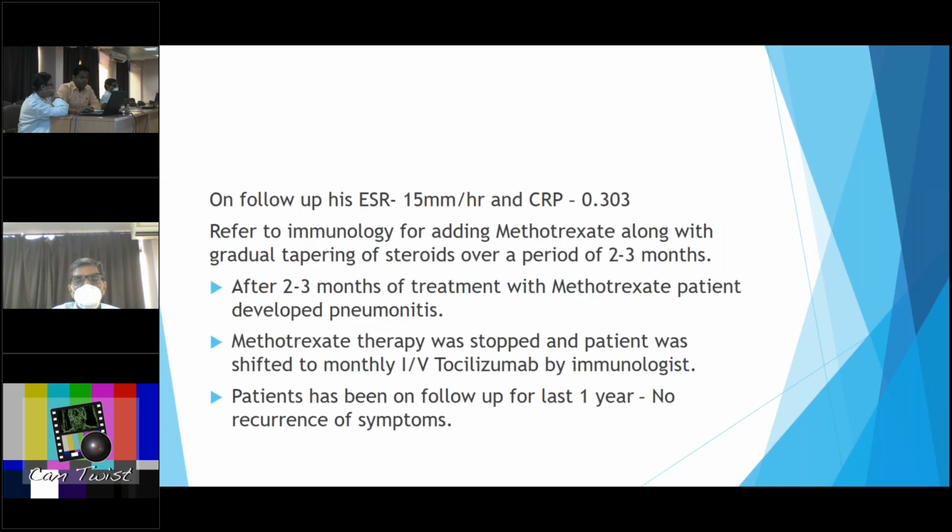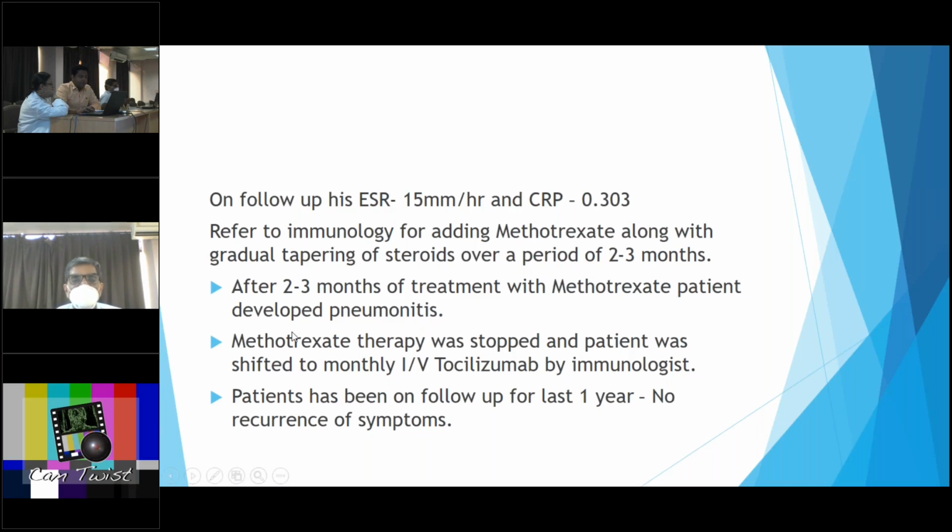On the subsequent follow-up, we see his ESR was 15 mm and C-reactive protein had come to 0.303, but his recurrent blood levels were high. So we thought of adding methotrexate and a gradual tapering of the steroid, because the chances of other eye involvement reduce to 5% if we initiate early treatment and continue for at least 2 months, for which we referred him to the immunology department.